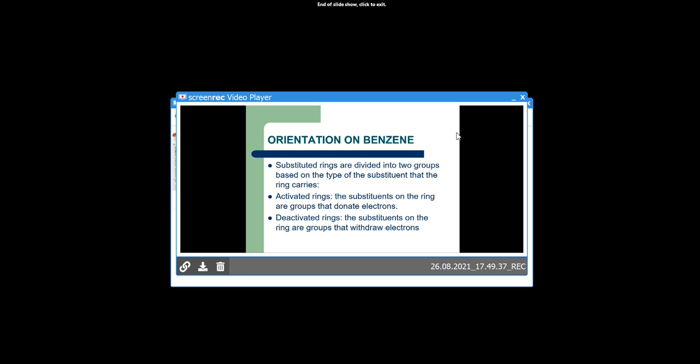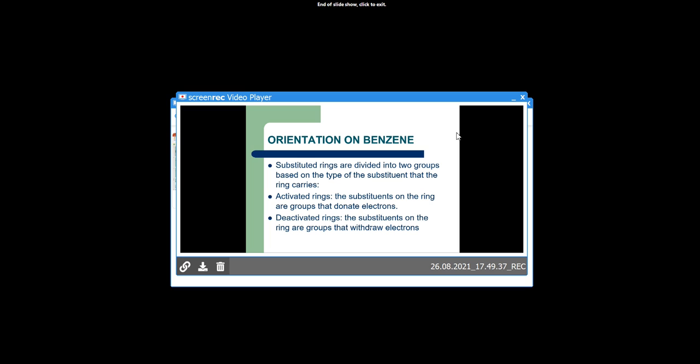Activated ring means the substituents on the ring are groups that donate electrons, and deactivated ring means the substituents on the ring are groups that withdraw electrons. So you know the meaning of activated rings. When the substituent present on the ring donates electrons towards the ring, that group activates the ring for the electrophilic substitution reaction. Examples are OH, OCH3, and then halogens. These are the activating groups.